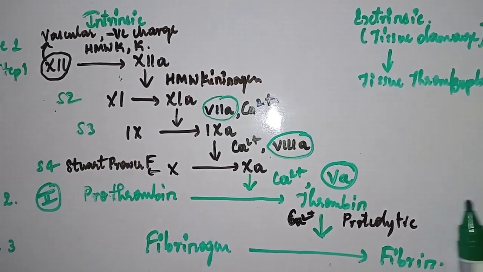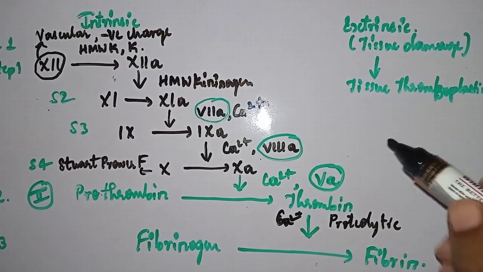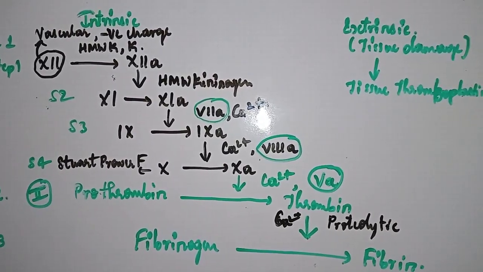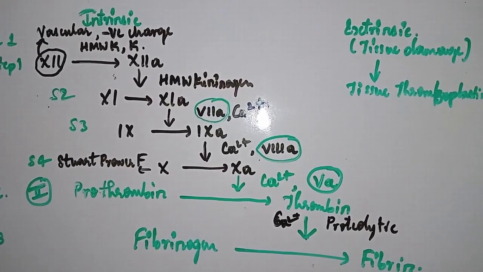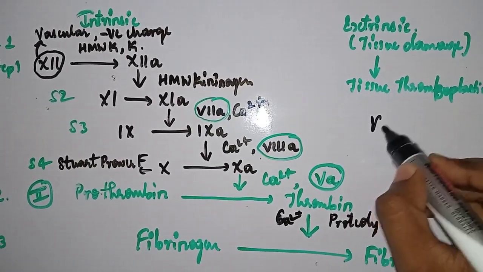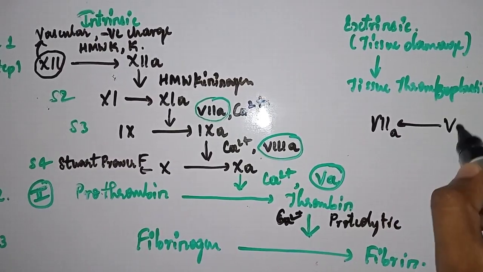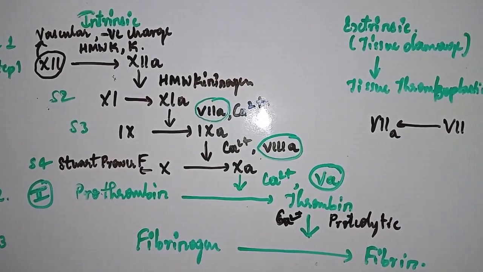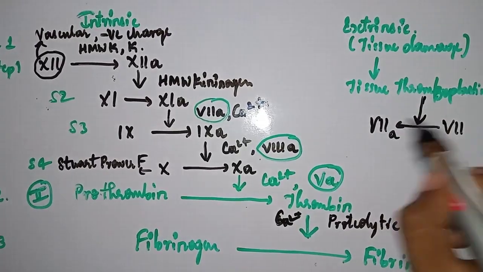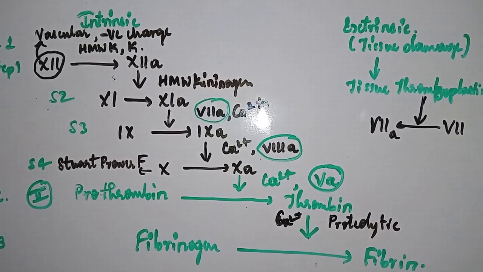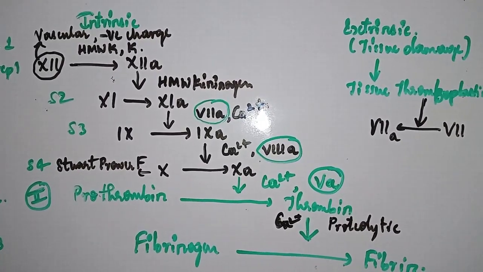This tissue thromboplastin will again activate factor 7, which is proconvertin, right? Factor 7 is important here. Tissue thromboplastin, which is released from the damaged tissue, will activate factor 7, which is proconvertin.